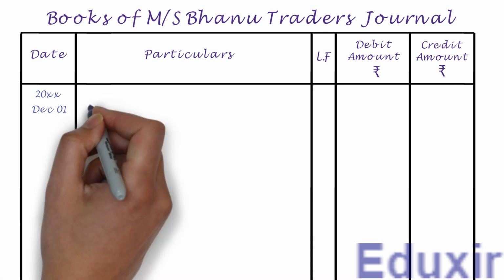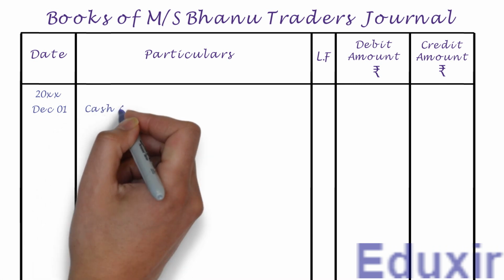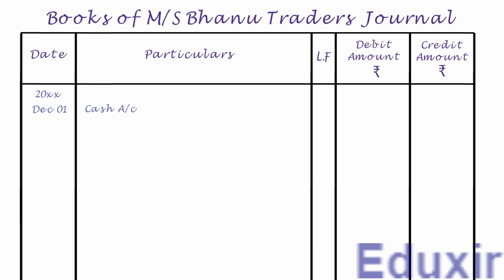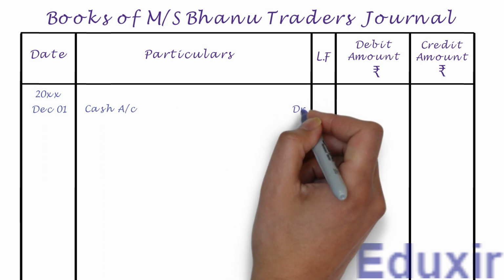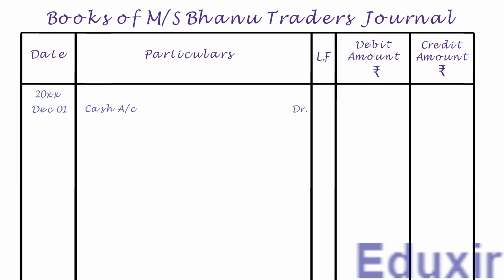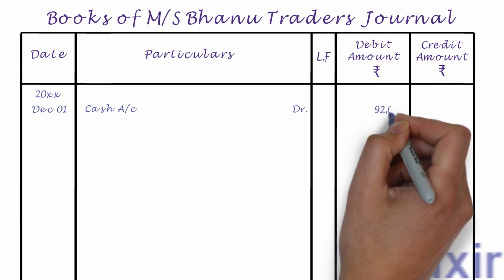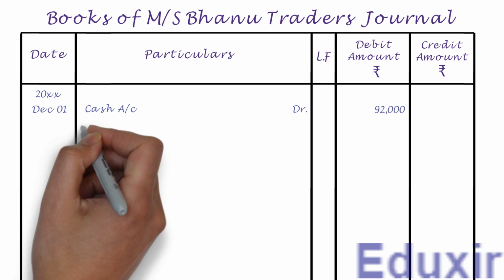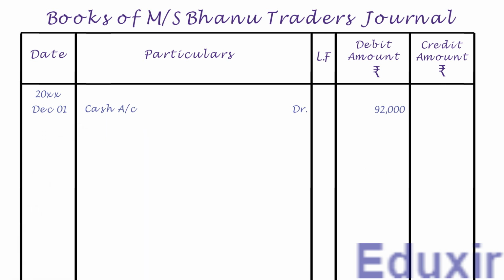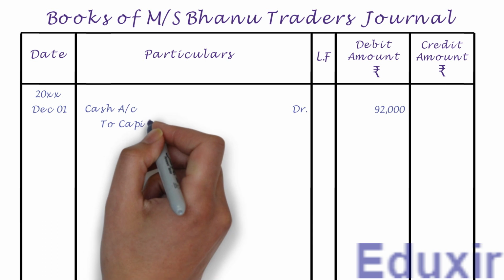Let us now record the cash account as the debit entry. Let us then record the text DR to indicate that this is a debit entry. Let us also record the debit amount of 92,000 rupees into the debit amount column. Leaving a margin, let us now record the credit entry. As you know, the credit entries start with To. Let us now record the capital account as the credit entry.